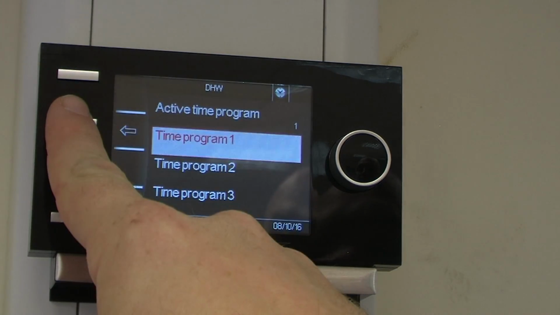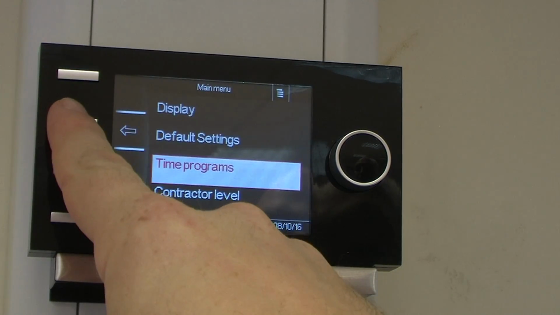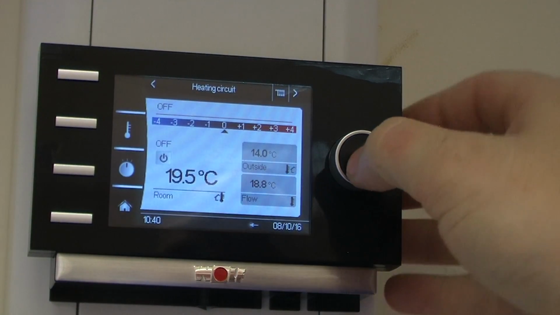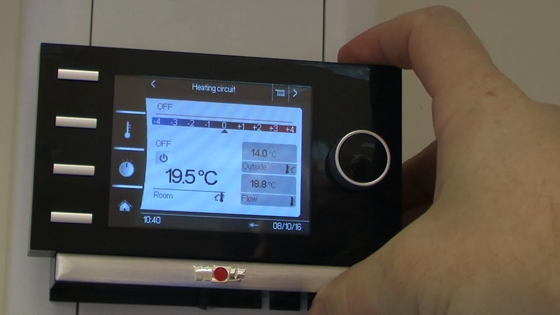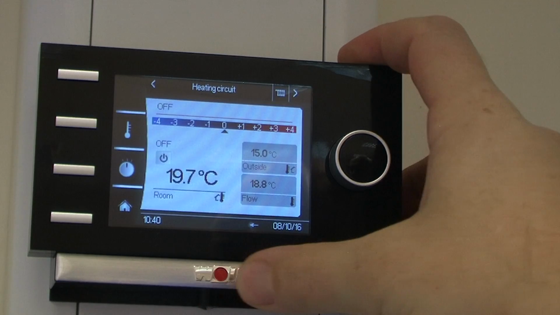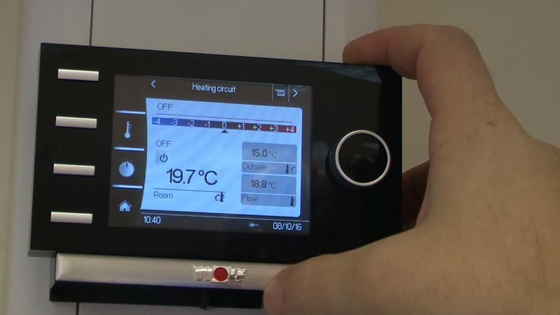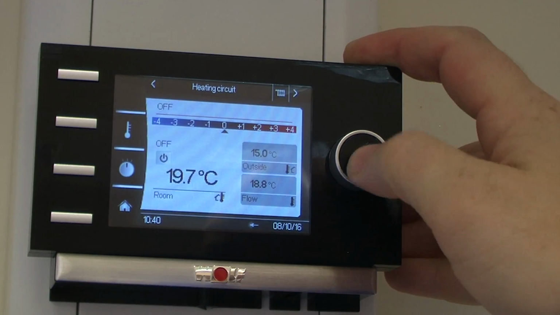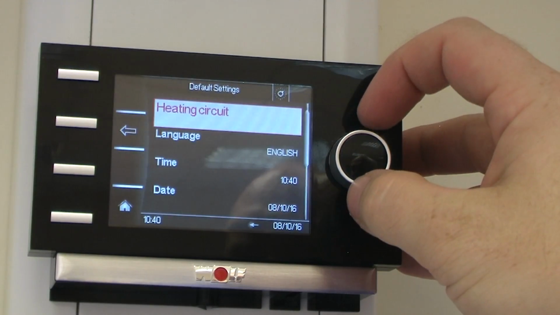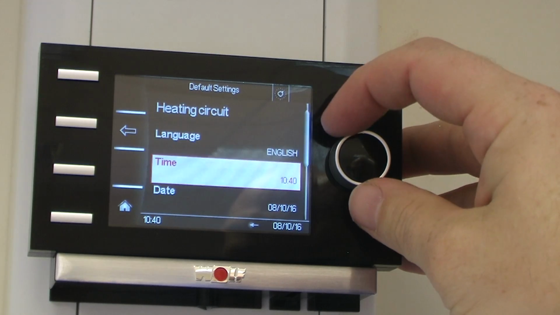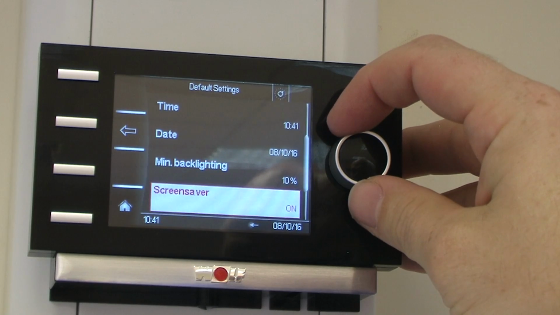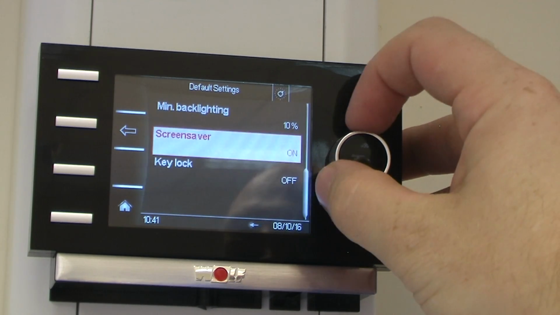I'm going to press the back button all the way. I'm just going to go back to the heating circuit page. I'm going to show you how to change the room stat temperature. So the temperature that the controller will cut off once the room reaches temperature. So press the scroll button once, enter into default settings, and in here we have language, change of language, time, date, minimum backlighting, screensaver, and key lock for a child.